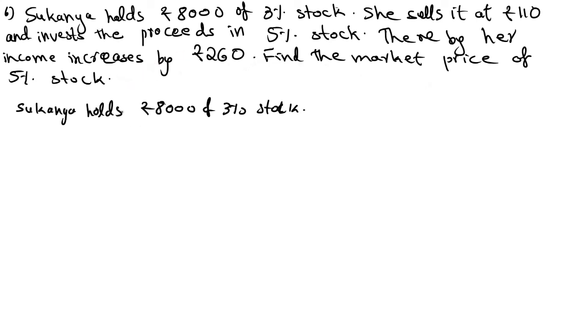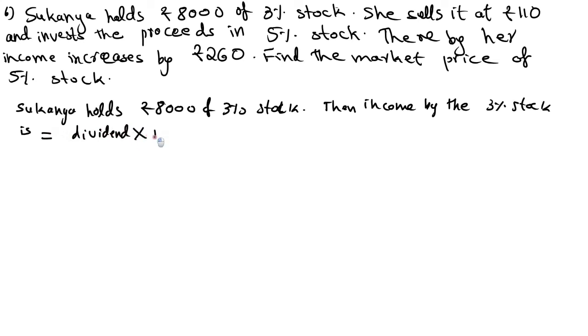See, Sukanya holds rupees 8,000 of 3% stock. Income by the 3% stock is equal to, what is the income? Income is equal to dividend into money invested divided by market value.